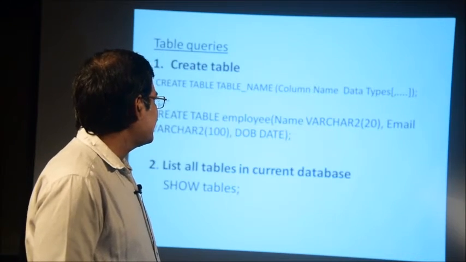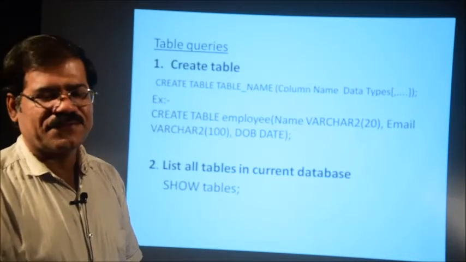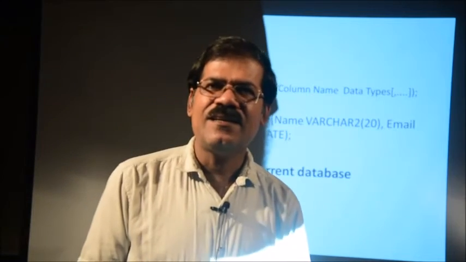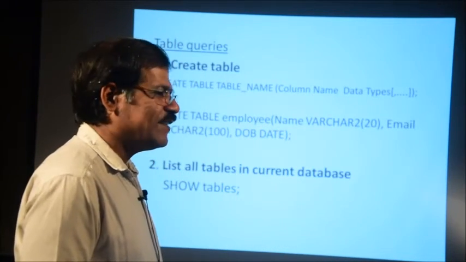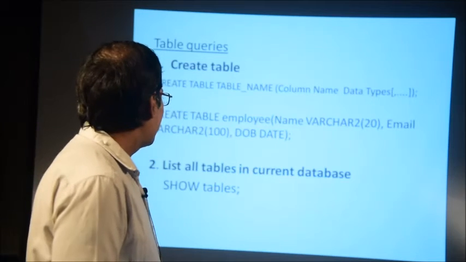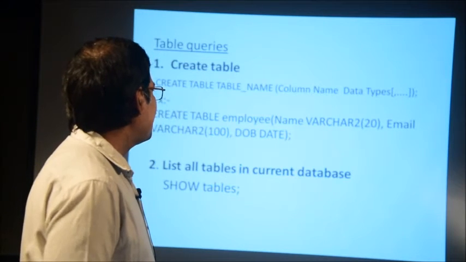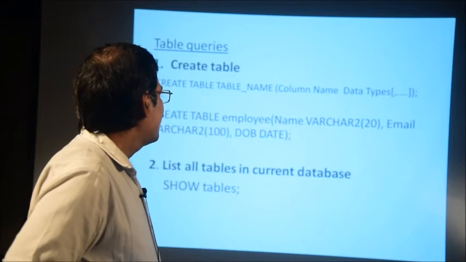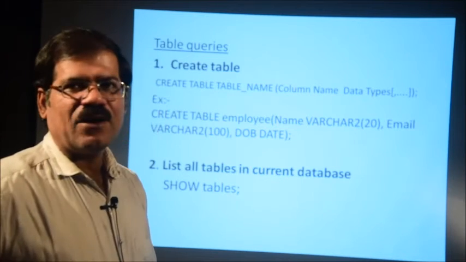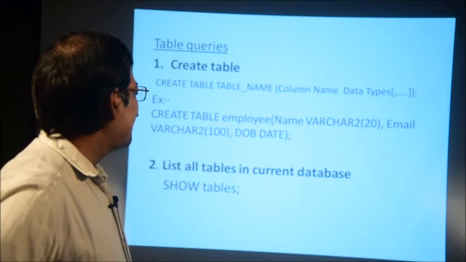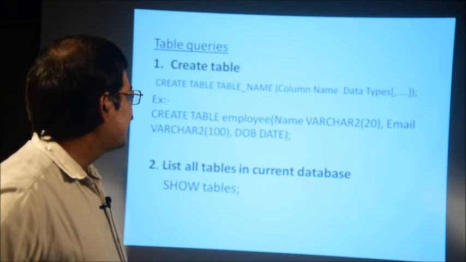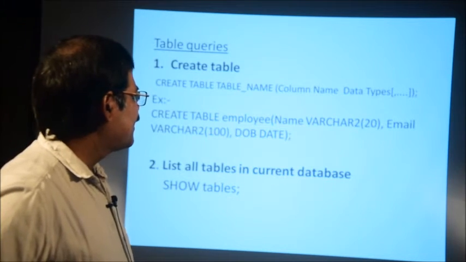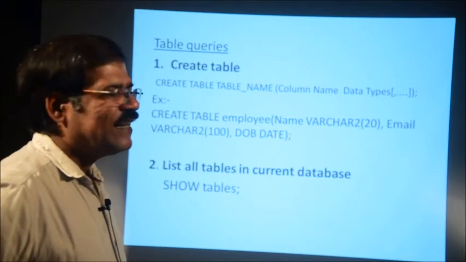The third field is date of birth, of date type. Obviously date of birth is a date type, for example 13th April 1974. So which type of data you declare? Column name means field name or attribute name. So how many fields does this employee table have? Here in this table there are 3 fields. The first field is employee name, the second is employee email, and the third is date of birth.